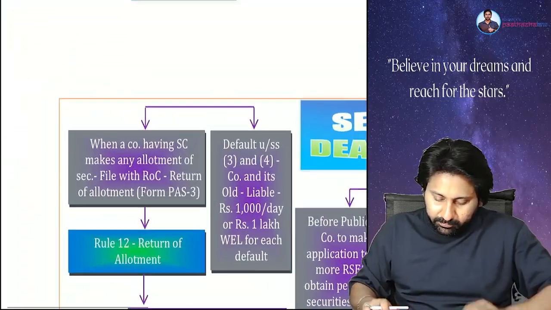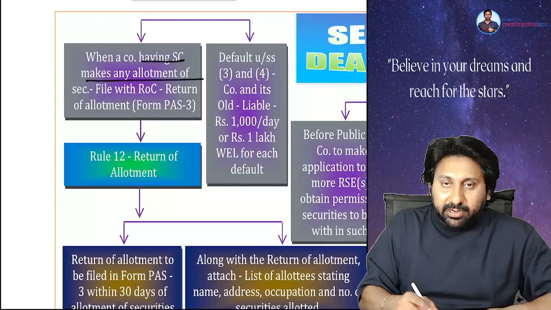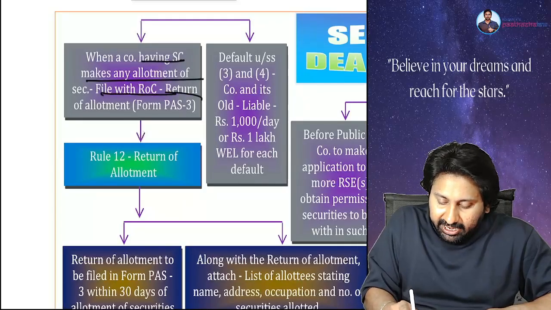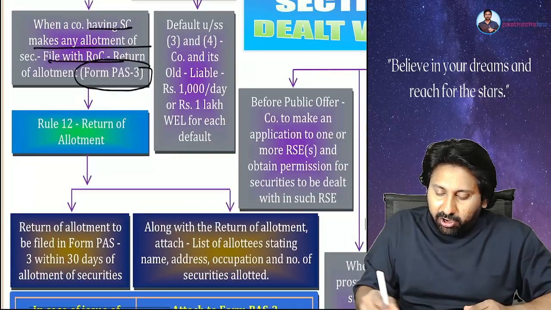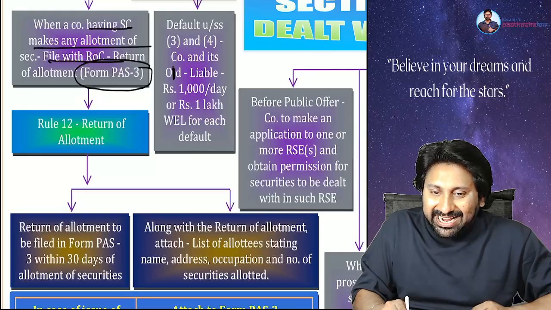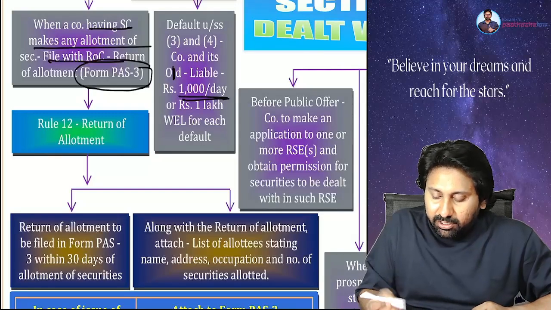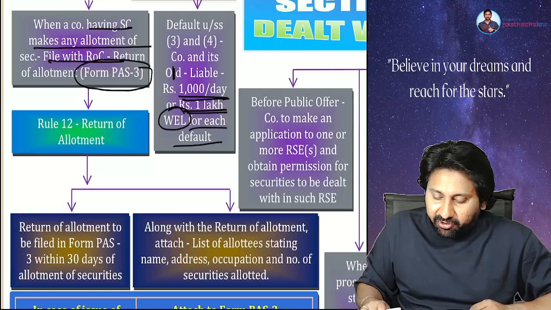See, when a company having share capital makes an allotment, file with ROC a return of allotment in form number PAS3. Default, company and the officers in default. OID, it's not OLD. OID means officers in default. Liable for 1000 rupee fine per day or 1 lakh, whichever is lower, for each default.